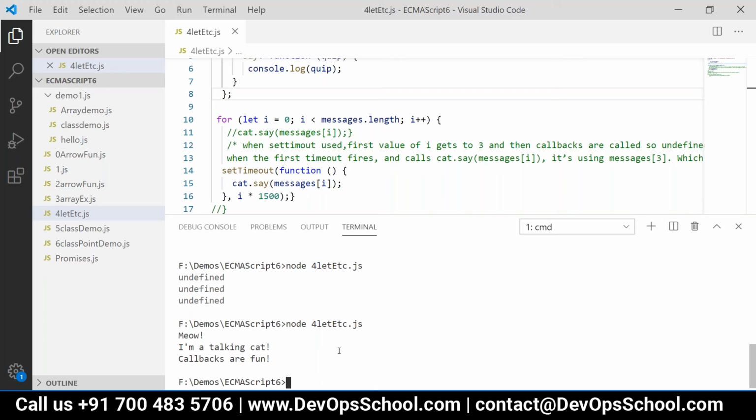Are we okay with this? Yes. So when we are using var, I becomes a global scope, and when you're using let, I becomes a local scope inside that for block, right? Yes, correct.